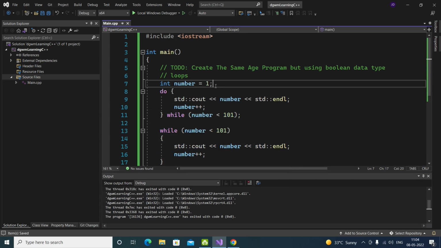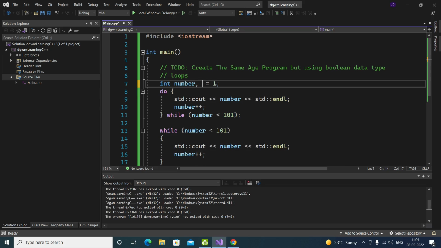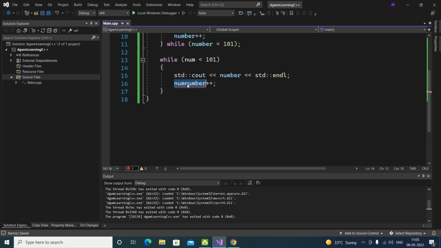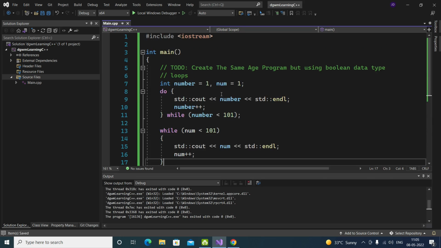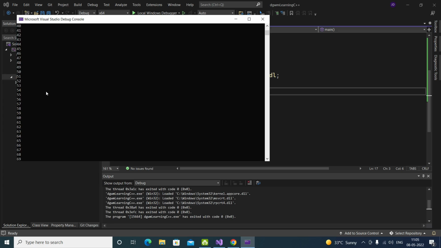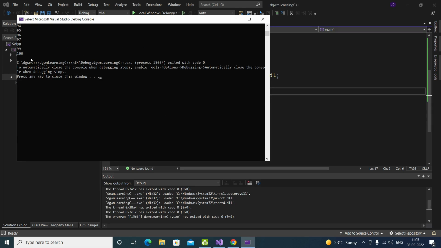Okay, let's create one more thing, num, which has to be one, and put num everywhere. It's not working like this. Okay, let's see. We are printing it again and again. See, we started from one again: 1, 2, 3, 4, 5, 6, 7, 8, up to 100.